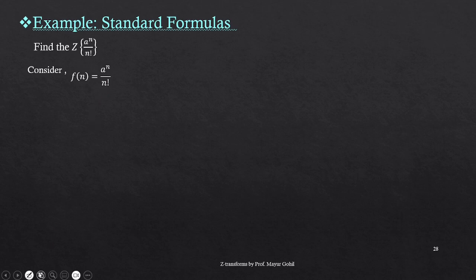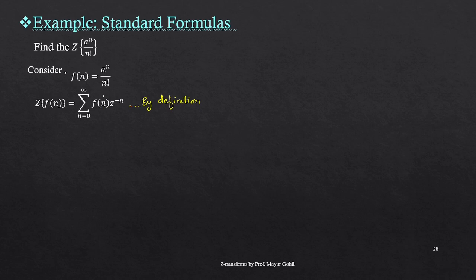After that, what we will do is we now use the definition of Z transform. So this is the definition of Z transform. Now here we plug in the sequence f of n, that is a to the power n over n factorial. We plug it in over here. Now the answer for this sequence is e to the power a by z. Now let us understand how we get this.